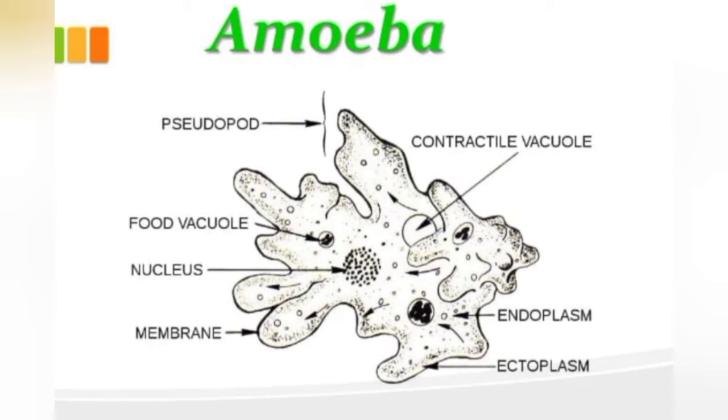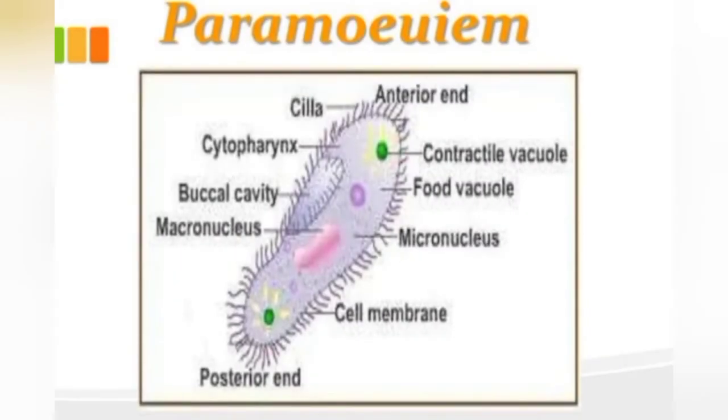As you can see in the figure, a vacuole is there for engulfing the food, endoplasm is there, ectoplasm is there, nucleus is there, and pseudopodia that help in intake of food and in movement also. This is another unicellular organism, that is paramecium. So amoeba and paramecium are unicellular organisms. That means their body is made up of only a single cell.